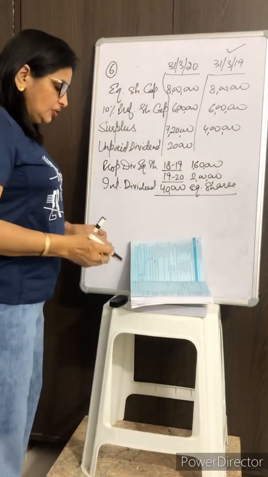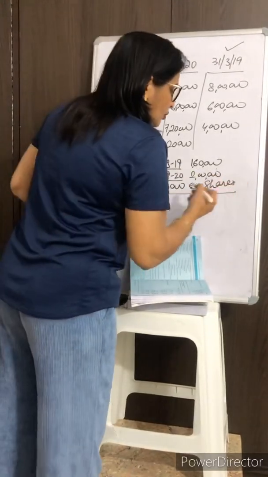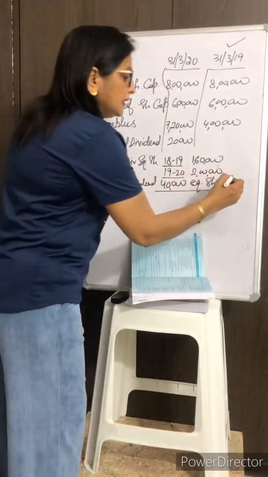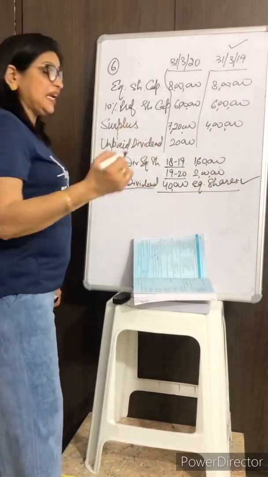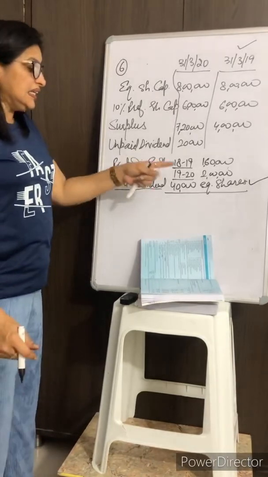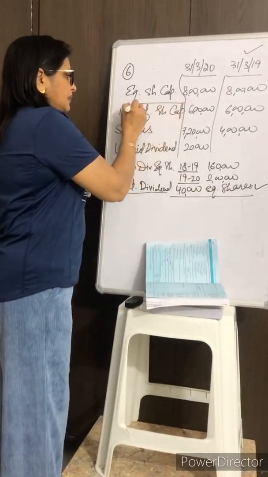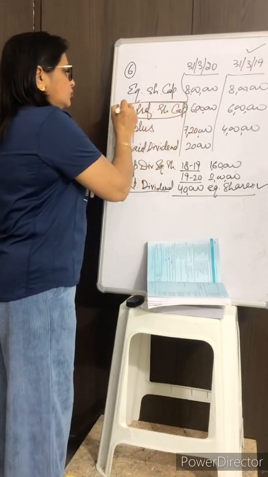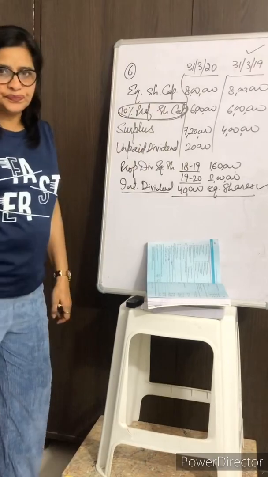First of all, when you study or read this question, you have to keep one thing in your mind, that when the dividend is declared and paid on the equity shares, in that case, it must have been paid on preference shares before equity.